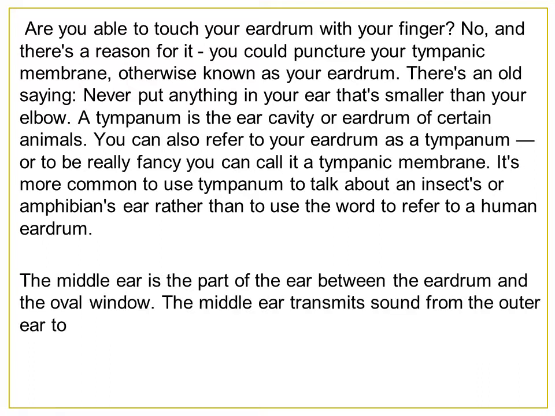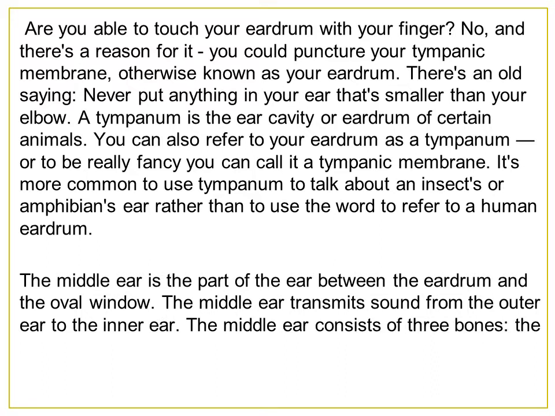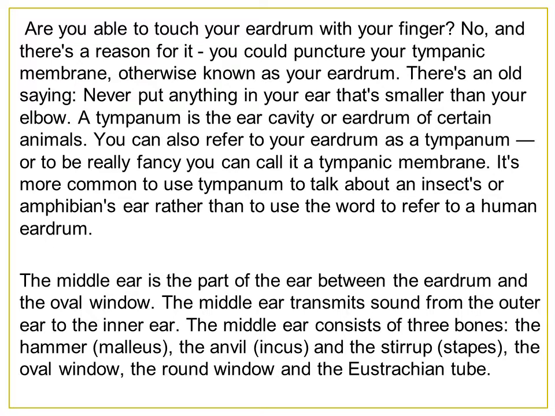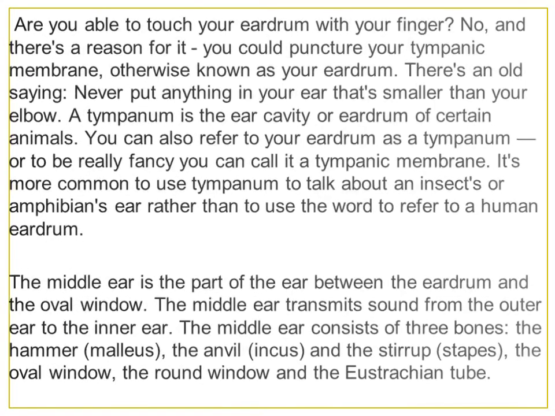The middle ear is the part of the ear between the eardrum and the oval window. What it does is transmit the sound from the outer ear to the inner ear. Got it? Middle means it is a barrier in the middle. The middle ear consists of three bones: the hammer, the malleus, the anvil or the incus, the stirrup or the stapes, the oval window, round window, and the Eustachian tube.